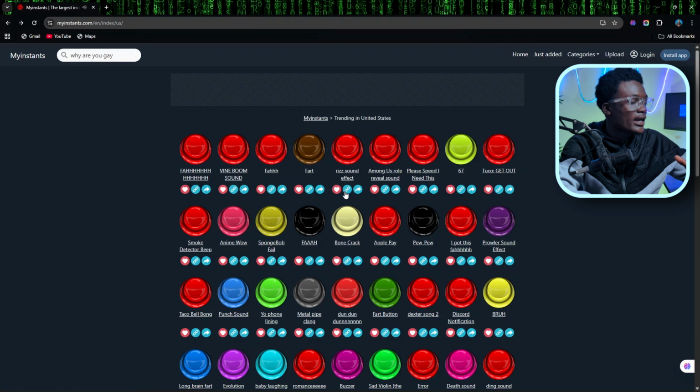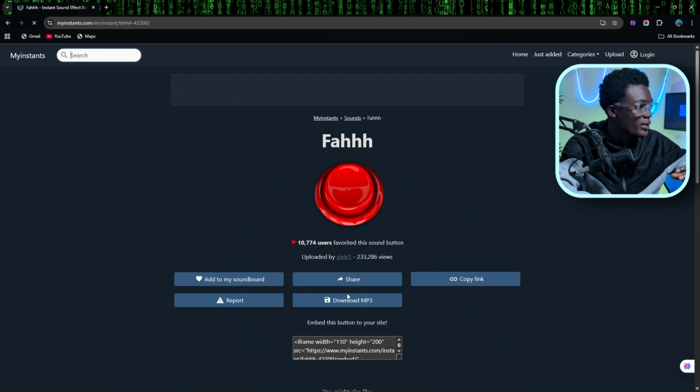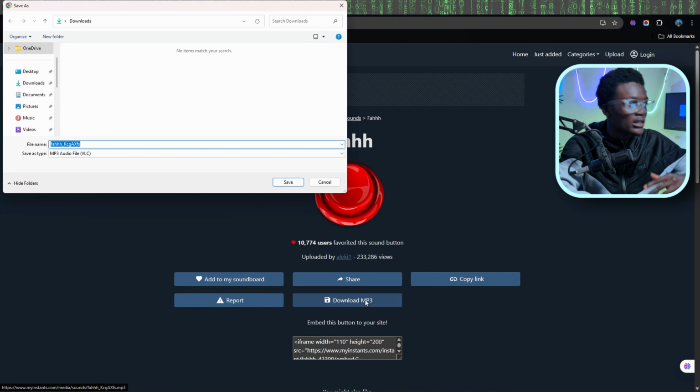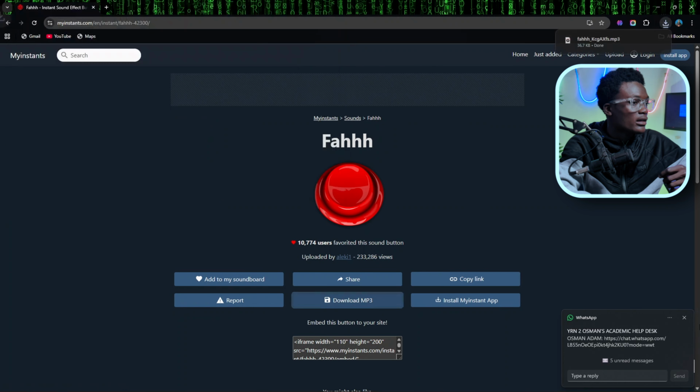And here is how you can also download it pretty easy. First you just click on the name, and then it will take you to the next page, and then you click on download mp3. This is very easy and it's legal as well. There's not going to be copyright on your video. So you click on save where you want it to be, and boom, save.